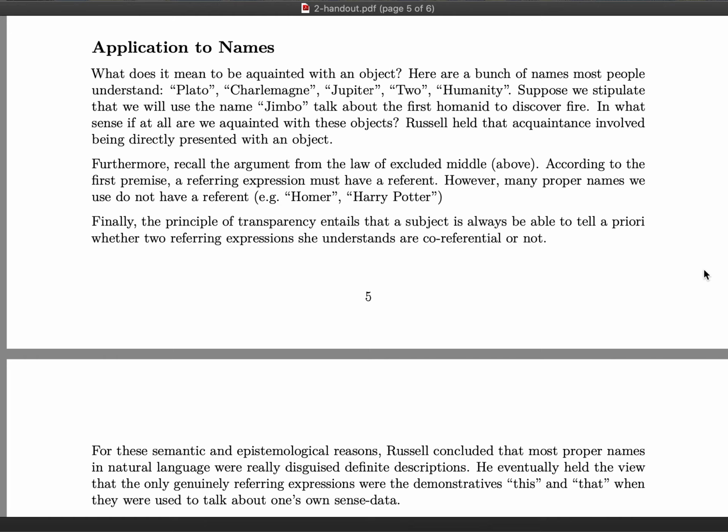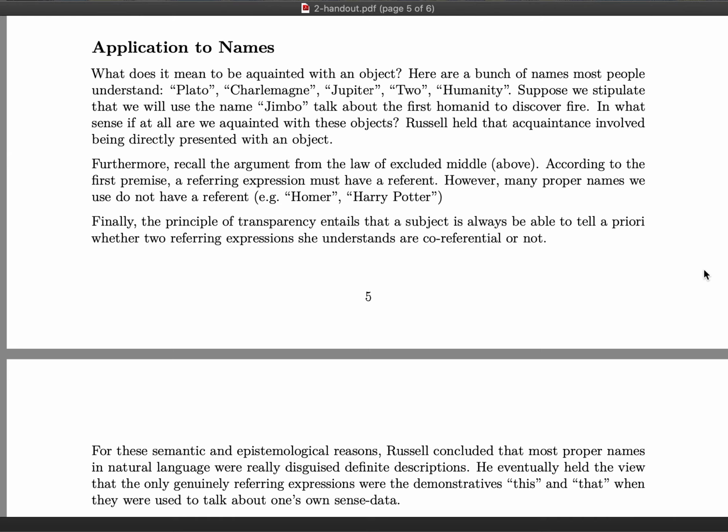Another example is as follows. Suppose we stipulate that we will use the name Jimbo to talk about the first hominid to discover fire. So for example, I can declare that I will use that name Jimbo to talk about this first person to discover fire. And I can say things like, Jimbo was a genius. And these make sense, and you can understand what I'm saying. But now the question is, in what sense, if at all, are we acquainted with this person or this hominid or any of the referents of these other names that I've listed?